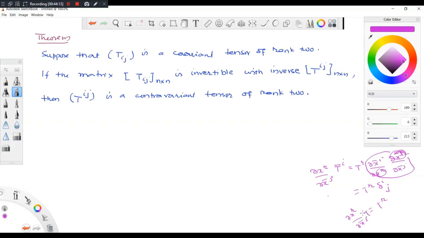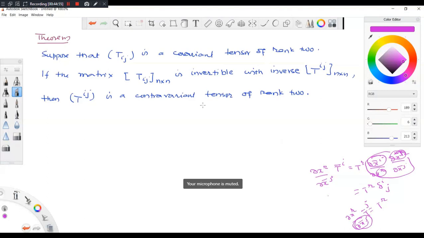With i equal to j, it becomes T bar j. Now look at the nature of this. In the initial one, x bar i is in the numerator. Here it has come into the denominator. So when you take the inverse, the vector which was contravariant becomes covariant. This is something you extend to tensors of order 2 also.